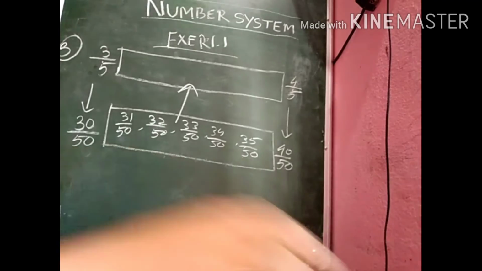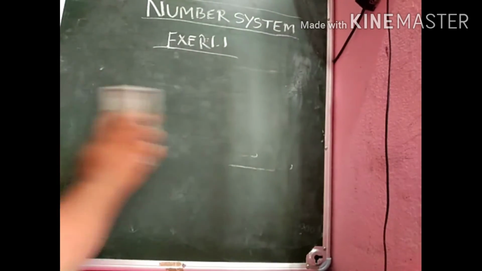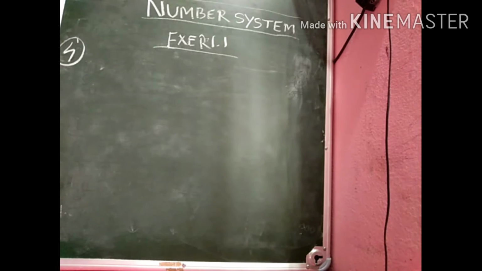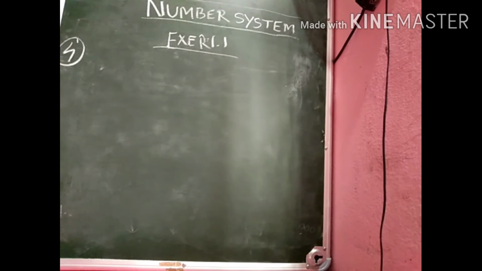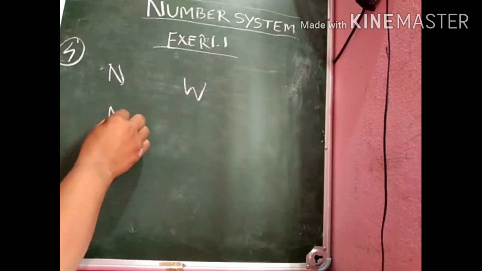Okay. Then move to question number 4. Question number 4 is about mentioning whether the following statements are true or false. The first statement is, every natural number is a whole number.